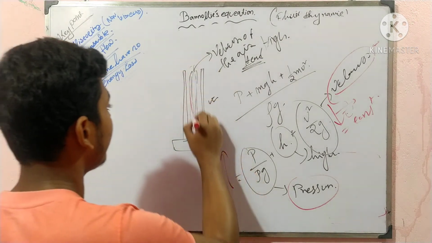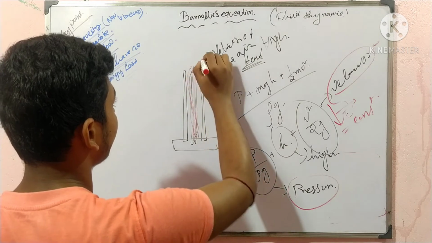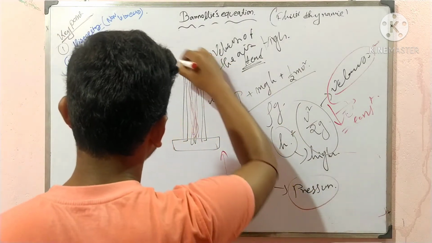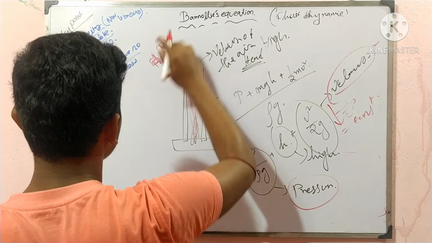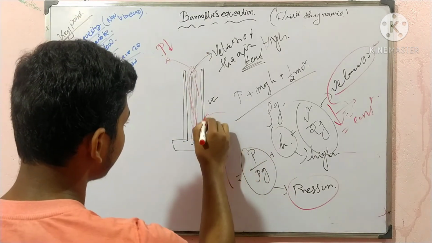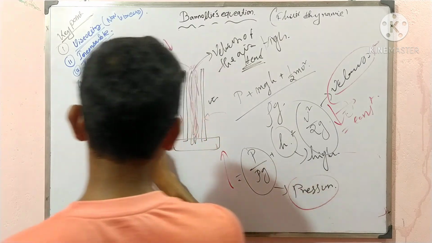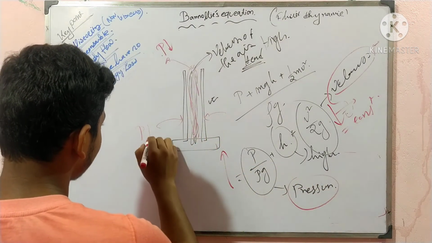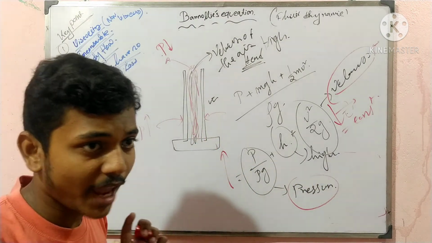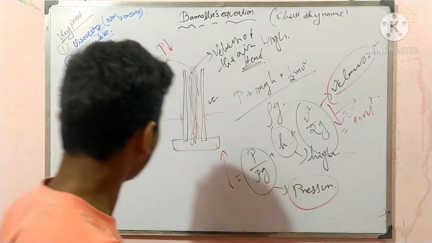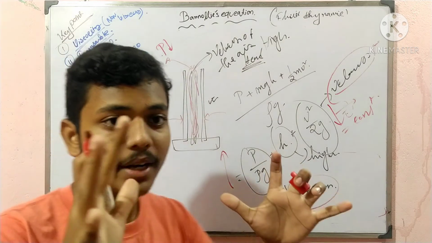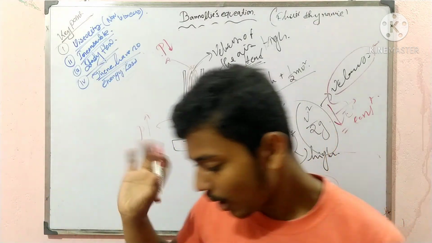So there is a lot of air here. The velocity of the air layer is very high, so here the pressure will be low. In other places, outside, the pressure will be high. So the higher pressure can push them and they can be connected to each other. That is the simple example of Bernoulli's equation.